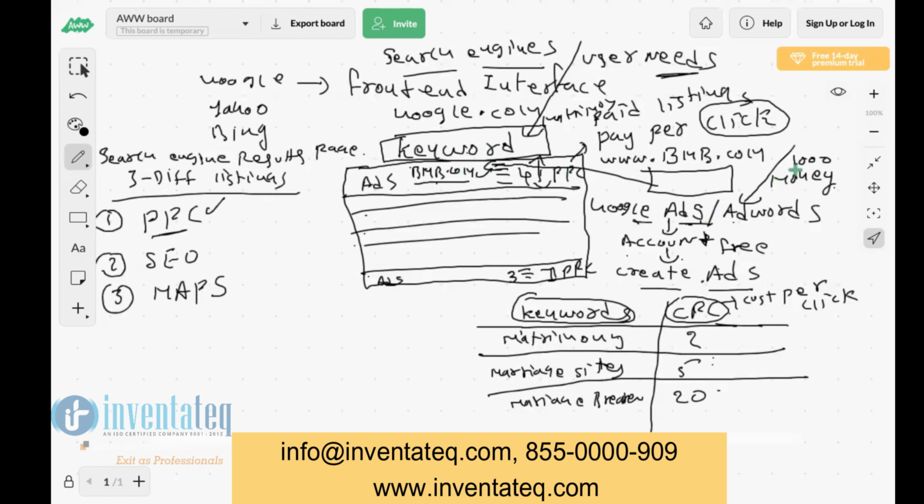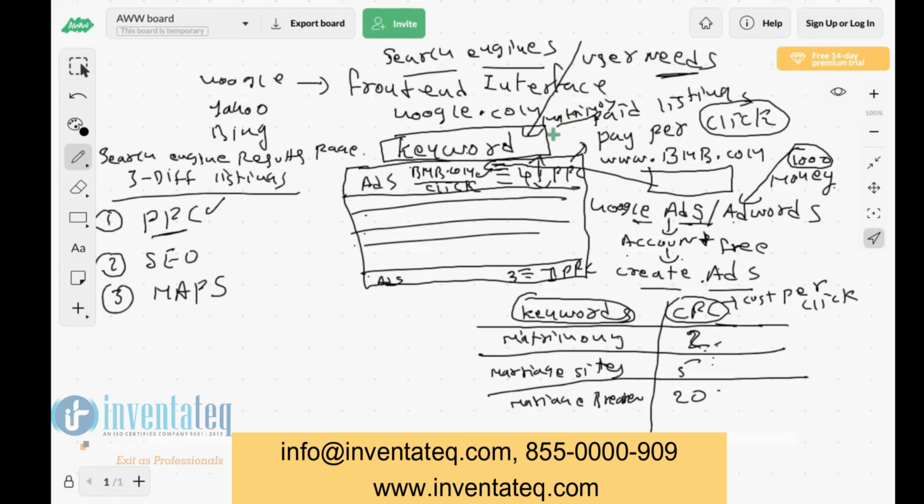They will not deduct any money from the 1,000 rupees because the ad is just shown. But if the user clicks on the ad for this keyword matrimony, what is the bidding we have given here? 2 rupees. So the 2 rupees will be deducted from your account, from the 1,000 rupees.